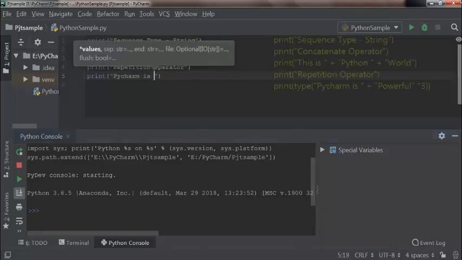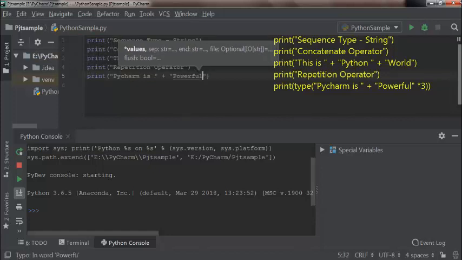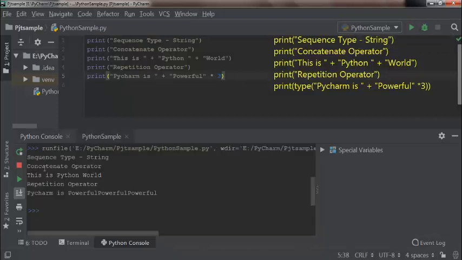Python is... I want to repeat the word powerful alone 3 times. So I'm giving it as two different strings. After the word powerful, I'm giving star 3. Let us execute it now. You can see the word Python is concatenated, and the word powerful is repeated 3 times.